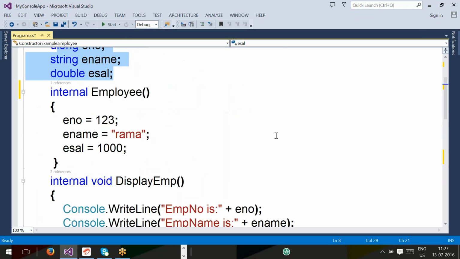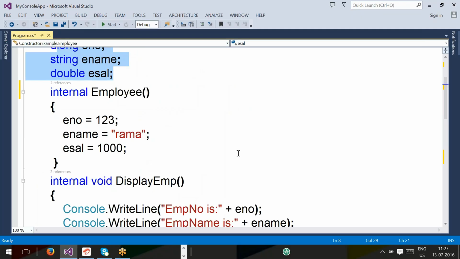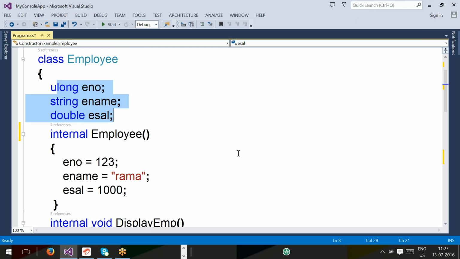Everybody has this code, all of you? Do you have this code right now? I am going to trace it. Do you have this code? Okay.